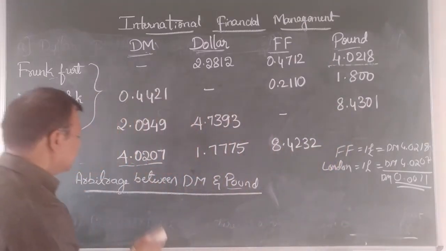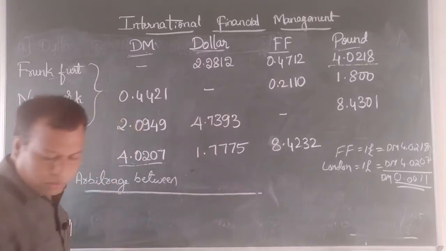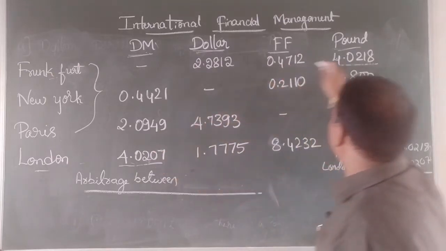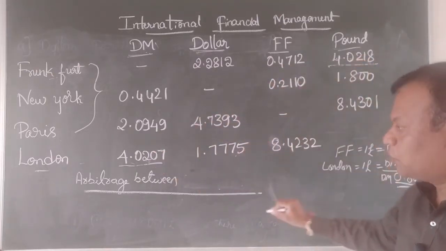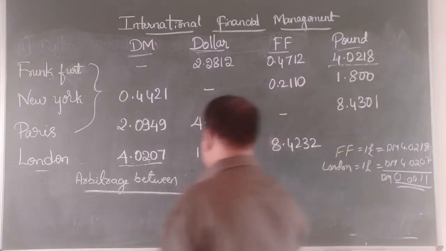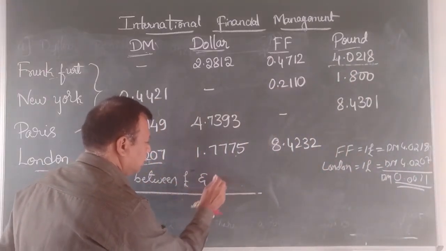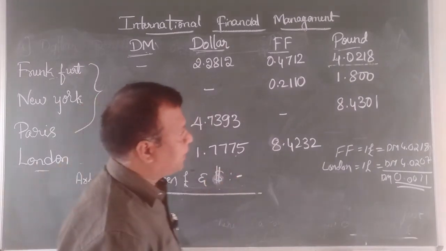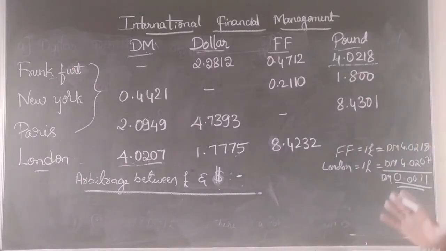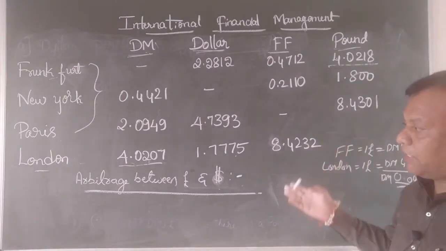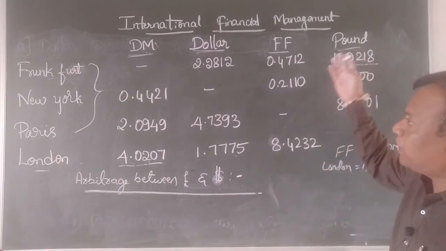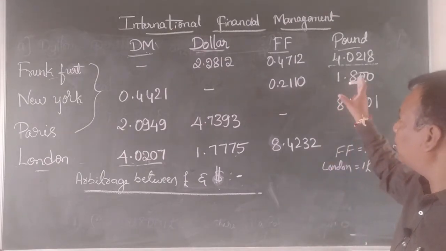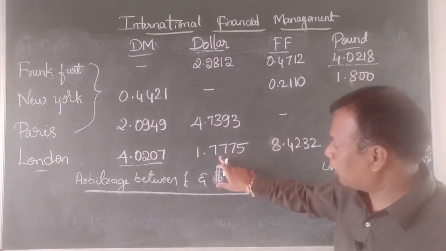Now let's consider arbitrage, I'll go one by one. So you can see how we can calculate. First I tried pound and London. Next I'll take pound and dollar. So pound and dollar means arbitrage between pound and dollar. By the first calculation we made between the pound and Deutschmark, you are able to understand now how to figure out the profit between pound as well as the dollar.